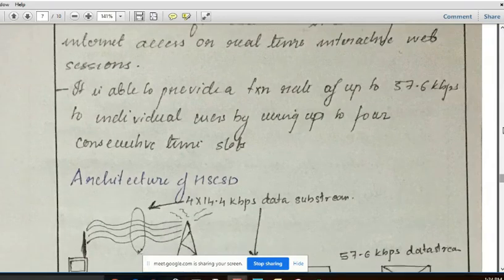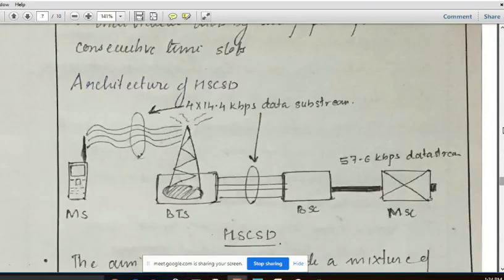Now we will discuss the architecture of HSCSD. This architecture is the same as that of the older GSM. As we can see here, it consists of a mobile station, a base station transceiver, which is nothing but a tower, a base station controller, which is the BSC, and the MSC, that is the mobile switching center.